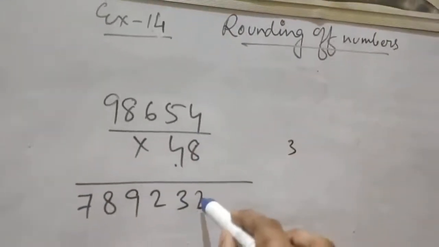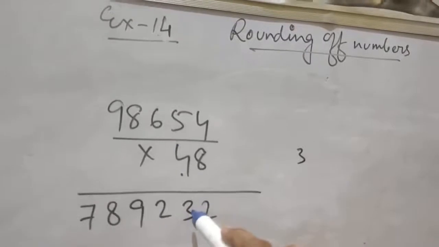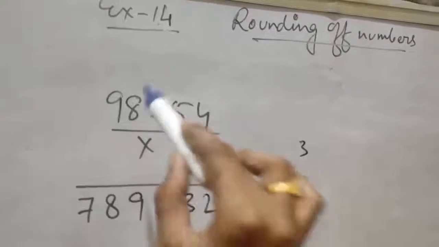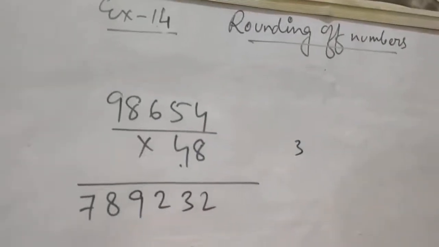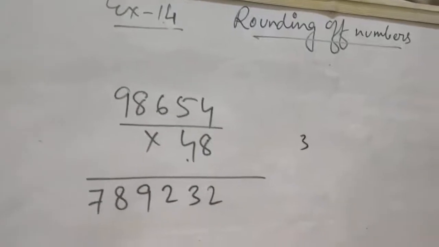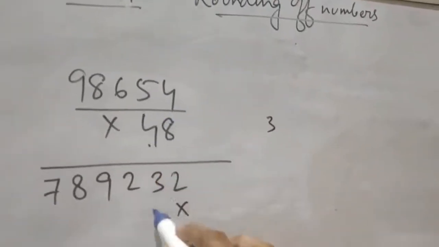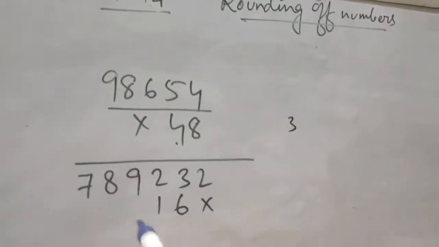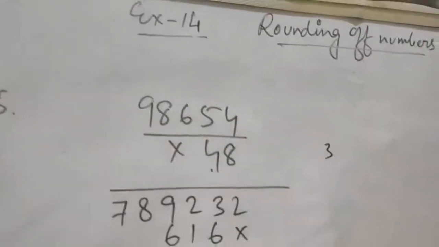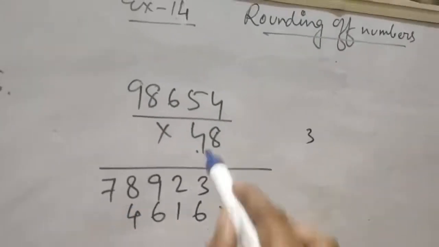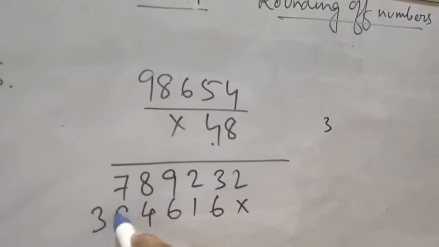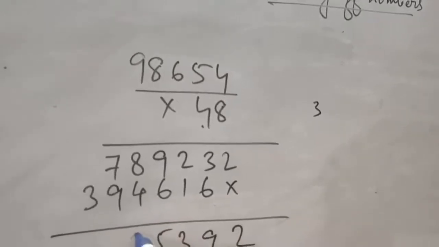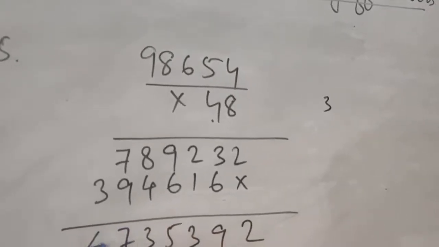See, 8 4s are 32, carry 3, 8 5s are 40, 43, carry 4, 8 6s are 48, 52, carry 5, 8 8s are 64, 69, carry 6, 8 9s are 72 and 6 is 78. Cross. 4 4s are 16, carry 1, 4 5s are 20 and 1 is 21, carry 2, 4 6s are 24, 26, carry 2, 4 8s are 32, 34, carry 3, 4 9s are 36, 36 and 3 is 39. Now add. So this is the answer.